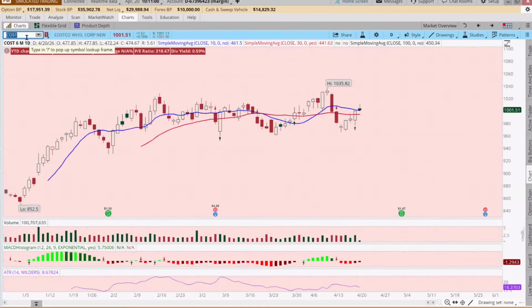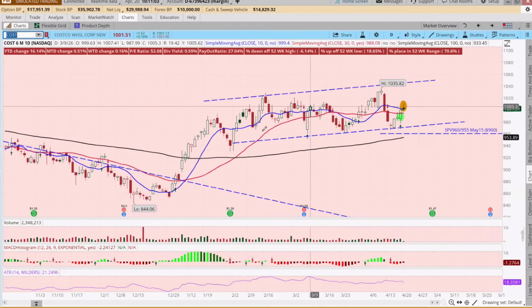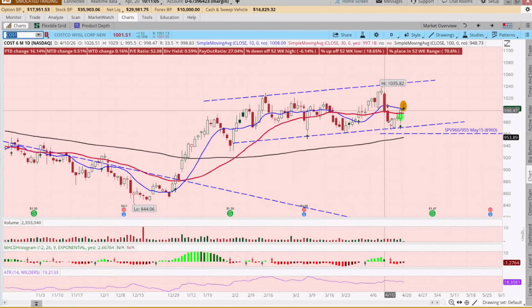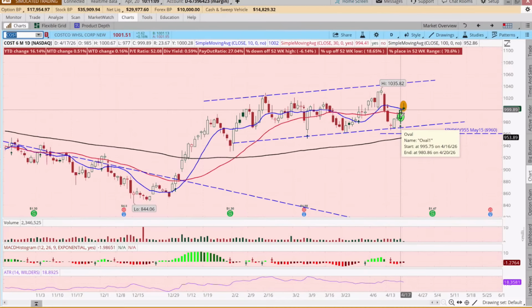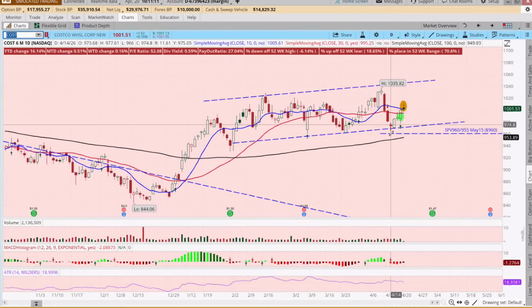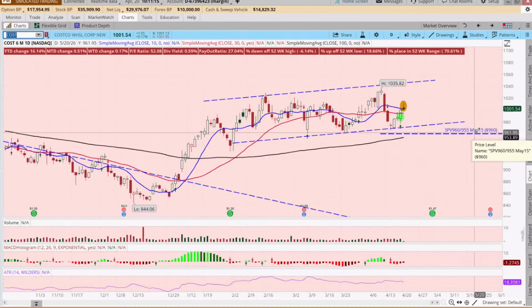And here was our trade on Costco, just for you visual people. So we saw it trading in an upward trending range. We put the trade on here on Friday, and it hit the target Monday. This is unusual for a short put vertical unless something gapped up dramatically. But we got out right at the market open on this. Okay, so that was that one.